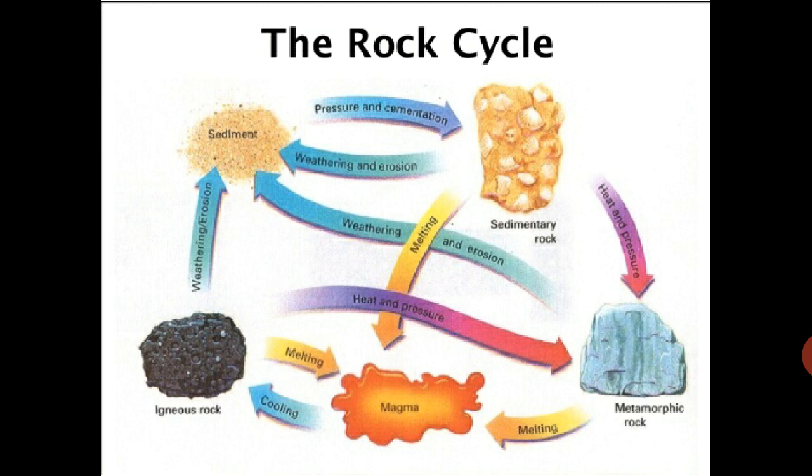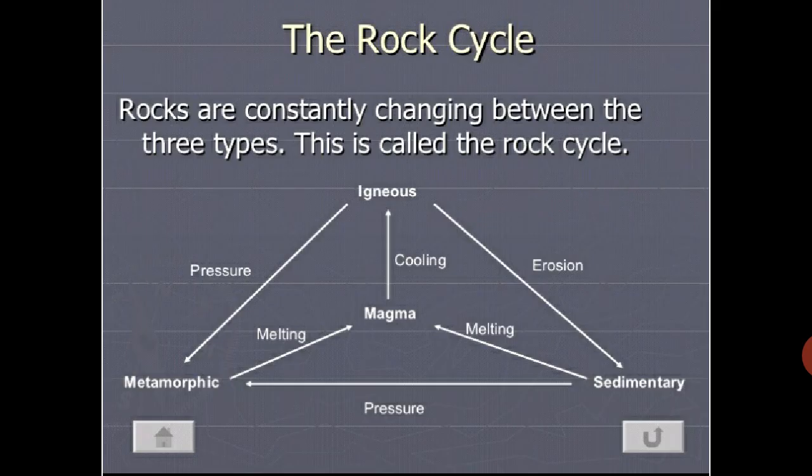But this is a very long procedure. Rocks are constantly changing between the three types. This is called the rock cycle. Igneous rocks, after pressure, become metamorphic rock. From igneous rocks, after erosion, the sedimentary rocks are formed. After pressure on metamorphic and sedimentary rock, again magma is created, and from magma, again igneous rock is there.